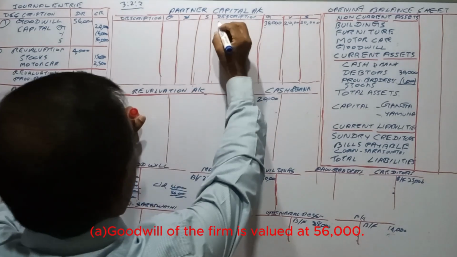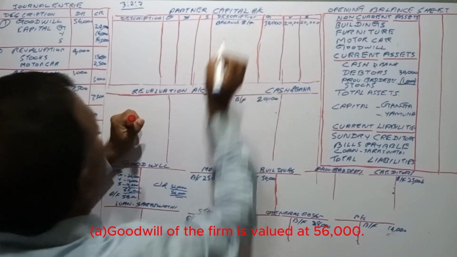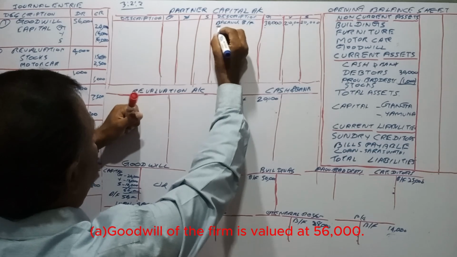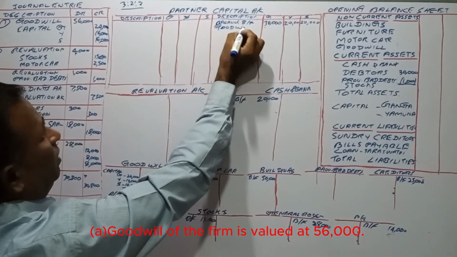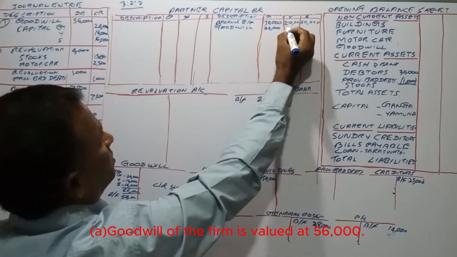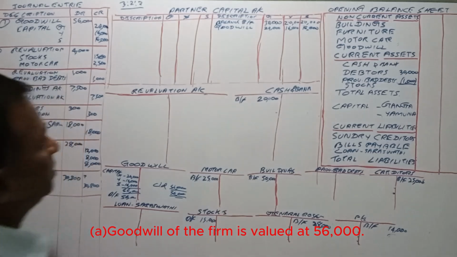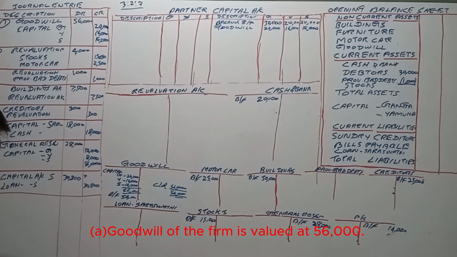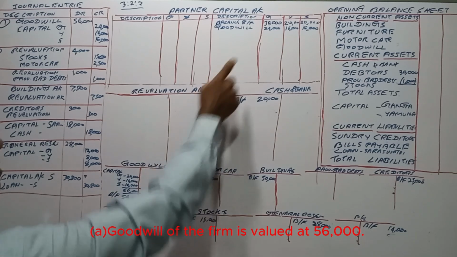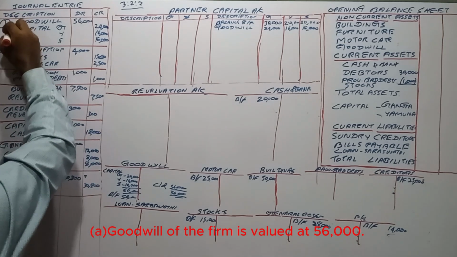So in the capital account, balance brought forward. In these capital accounts, goodwill account is credited: 24,000, 16,000, and 16,000. We have to transfer goodwill. That was the first adjustment. The second adjustment. This is important, the creation of goodwill when a partner retires.